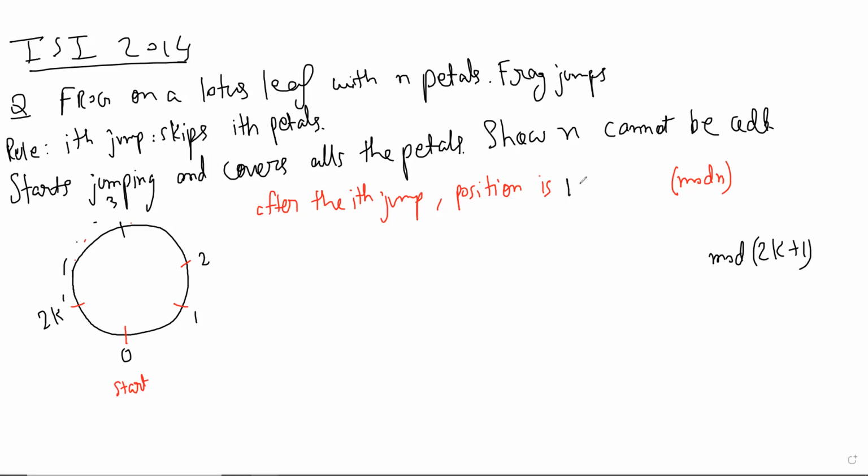On the second jump it will skip 3, 4 and go to 5 mod 2k plus 1. So I think triangular number minus 1. Yeah, right. Correct. Just give me a minute, I'll come back.